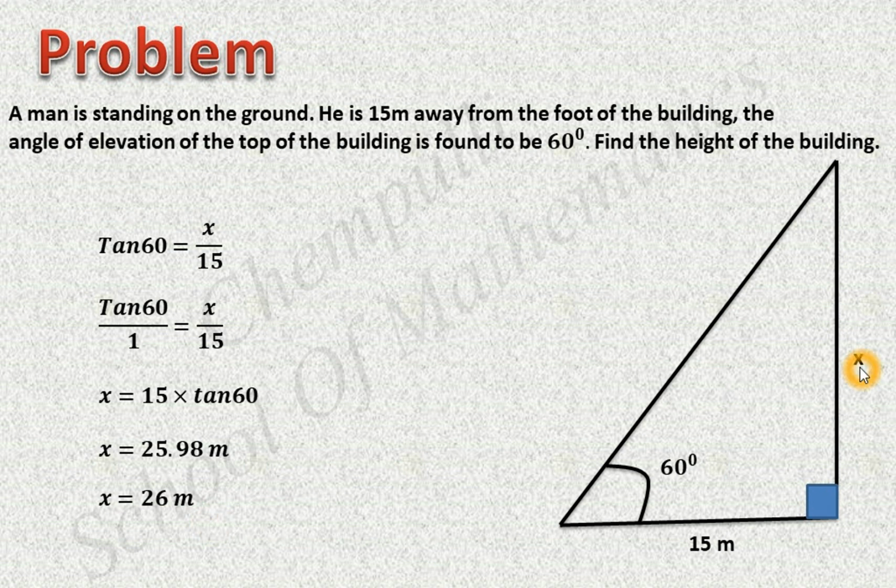What is the height of this building? That is 26 meters. That means if we know the angle of elevation, then we can find the height of buildings, towers, and so on. All these we can find.